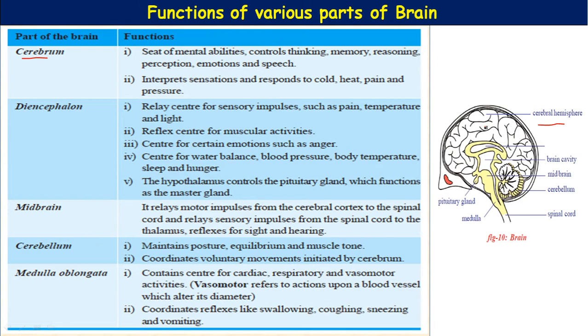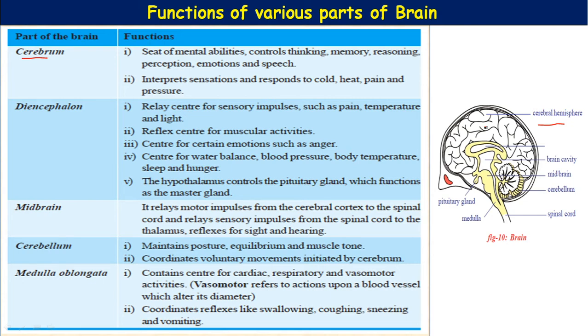It also has a great power of recall. There are also the silent areas which are concerned with the intellect, memory, imagination, foresight, emotions and moods.